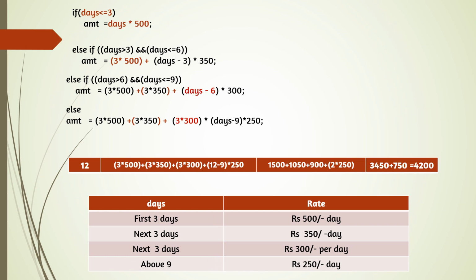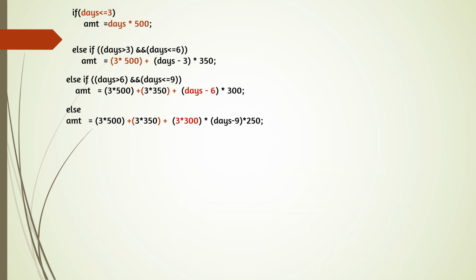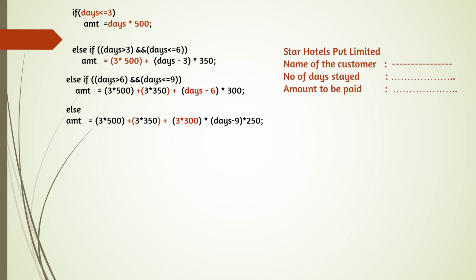If the condition comes for the next 3 days, next call, something like that, and the rate is not fixed for the days, then we have to find the amount like this. And now the printing should be done in the format they have given.